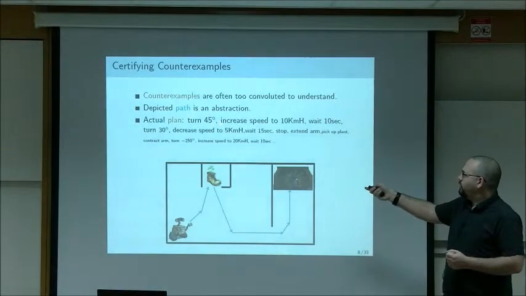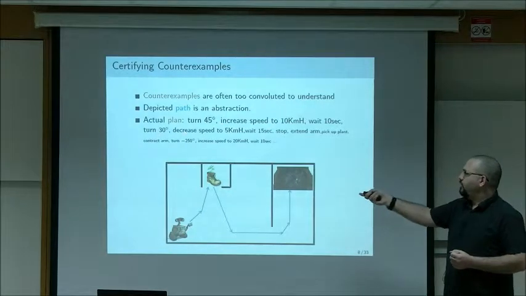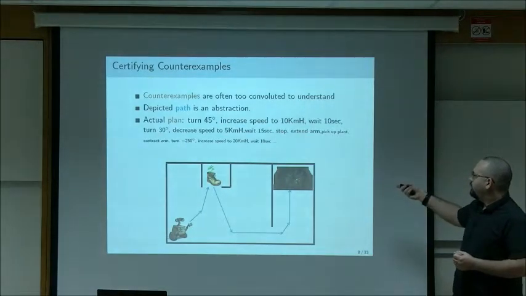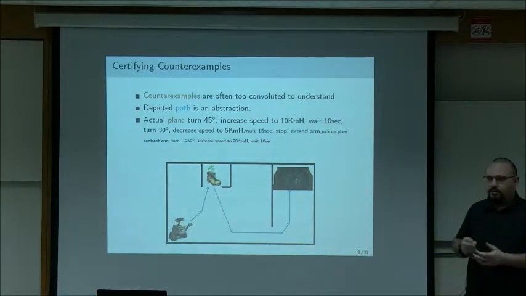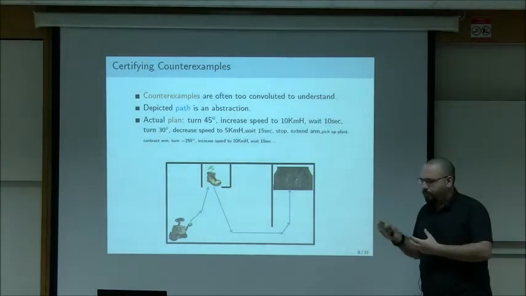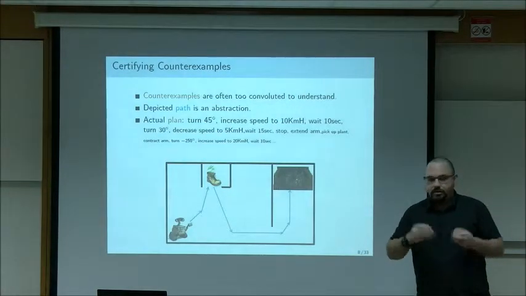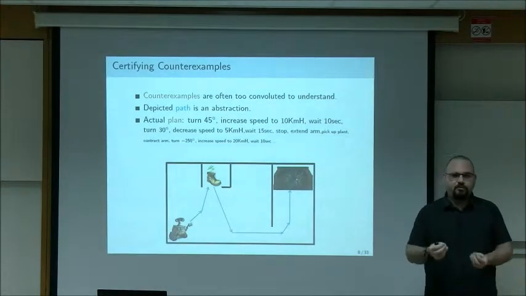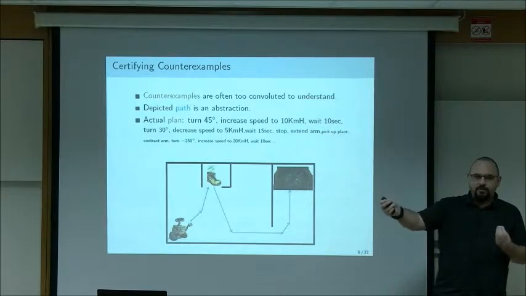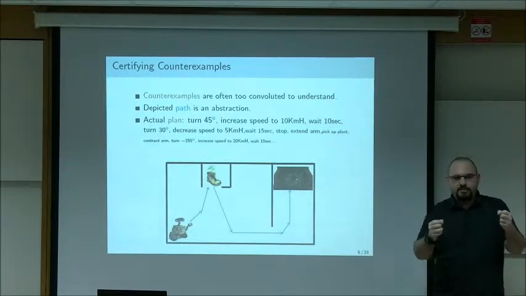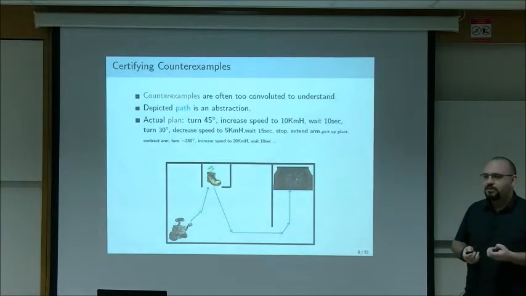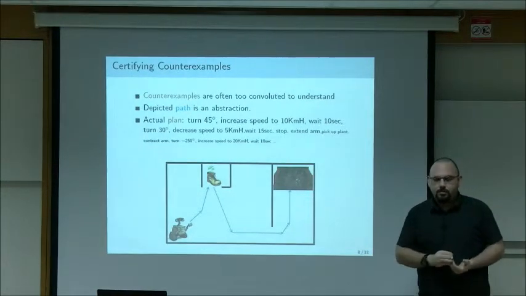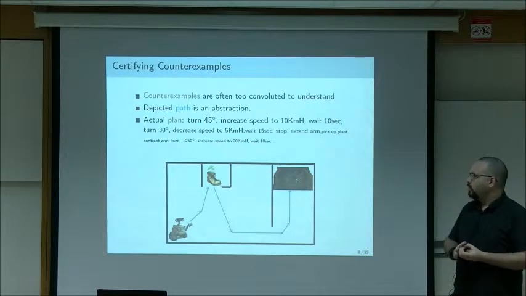So it will look something like this. Turn some degrees, then increase your speed, then wait, then turn again, then decrease your speed, then wait again, extend your arm, pick up the plant. This is not readable for a human. And even a simpler counterexample, think of yourself in a car navigation scenario. You ask for directions from point A to point B. If the answer you would get is turn your steering wheel 7 degrees, then accelerate in this pressure, and then decelerate, and so on, you wouldn't understand why this takes you from point A to point B, and you wouldn't believe it. It makes sense that you wouldn't believe it.